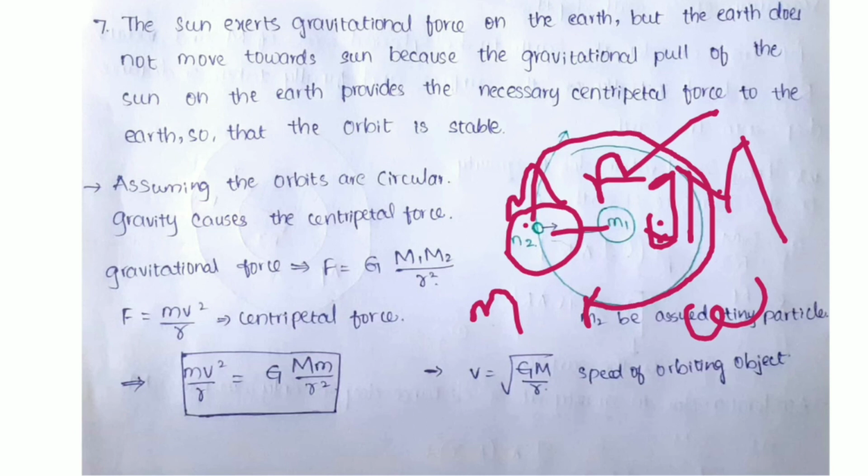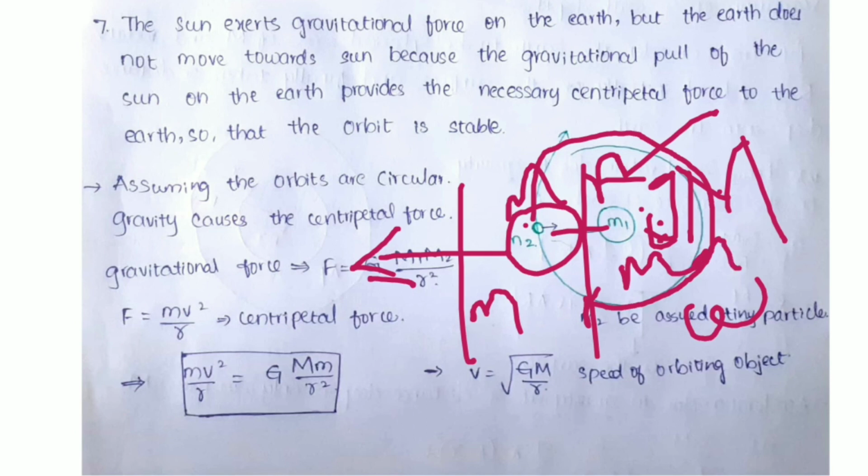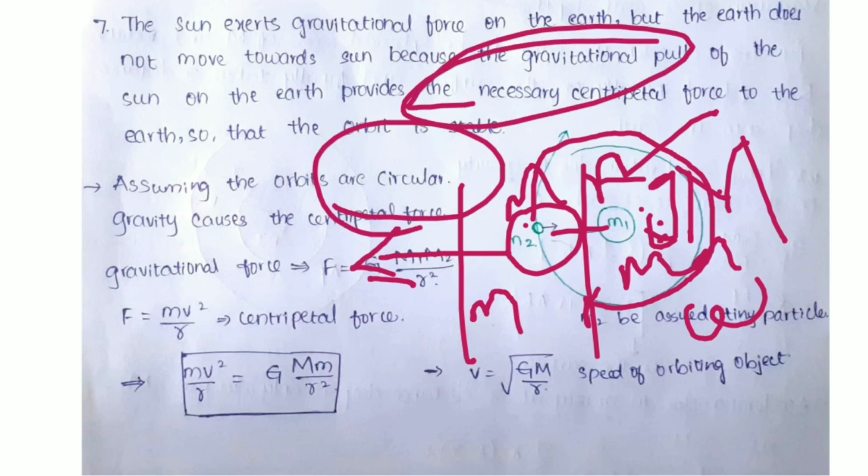This necessary gravitational force forms another force called centripetal force. This centripetal force helps the moon so that it cannot be grabbed by the earth, and it does not deviate its revolution from its own path, its own orbit, so that these forces cancel each other in magnitude. Okay, so that the orbit is stable. Assuming the orbits are circular, gravity causes the centripetal force. We shall assume these orbits are circular. Actually, orbits are elliptical.